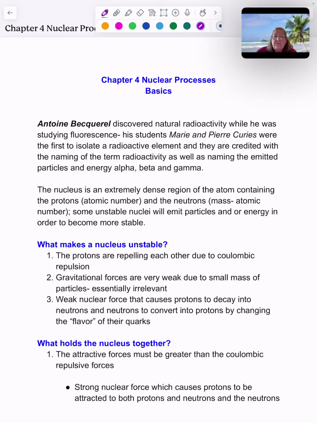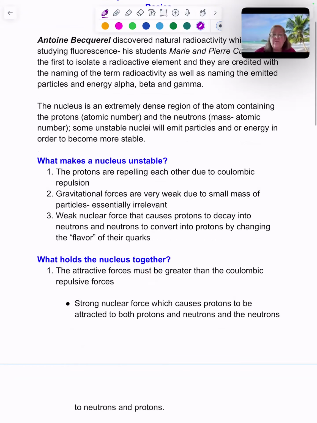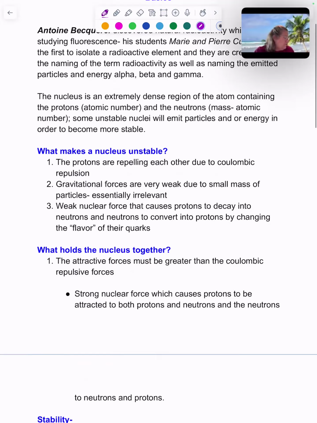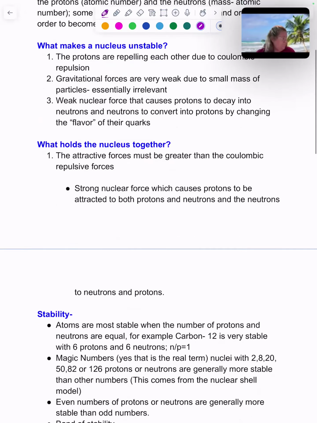The weak nuclear force can't help because that's what causes protons to decay into neutrons and neutrons to convert into protons by changing their flavor. Yes, it's called the flavor of their quarks. So what does hold that nucleus together? The attractive forces have got to be greater than those Coulombic repulsions. So we have what's called the strong nuclear force. This causes protons to be attracted to both protons and neutrons, and neutrons to be attracted to neutrons and protons. So the strong nuclear force acts as the glue that holds the nucleus together.